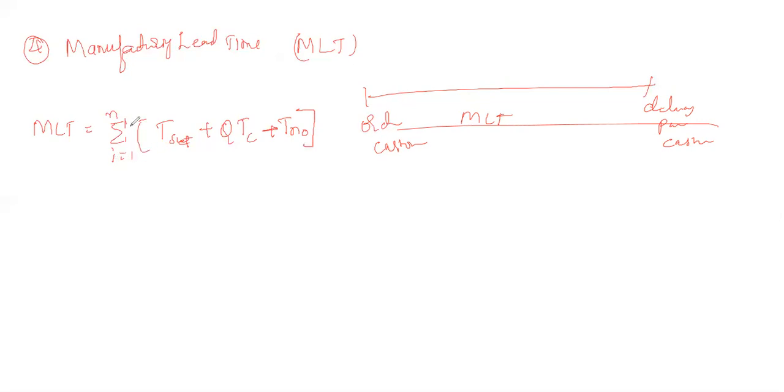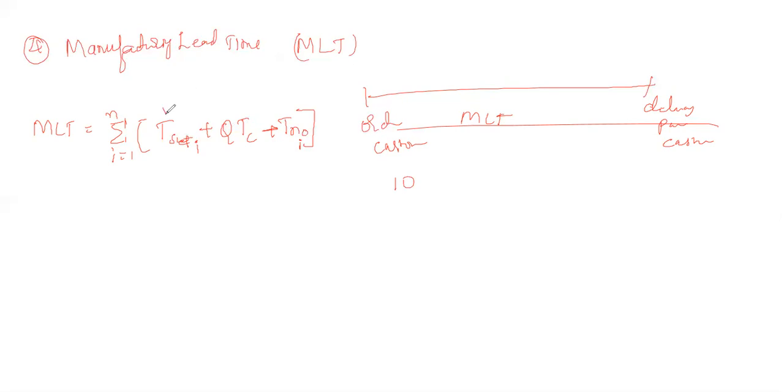Summation from i equals 1 to n. Here the setup time is for the i-th machinery, and this gives the manufacturing lead time for that particular machine. So if we have 10 machineries, the summation when i equals 1 is for the first machine, and when i equals 2 it is the setup and production related to the second machine. So there is a summation of these terms for the n number of machineries in the particular plant.